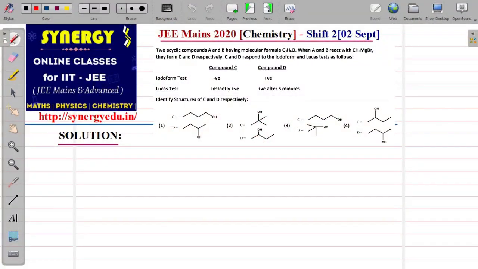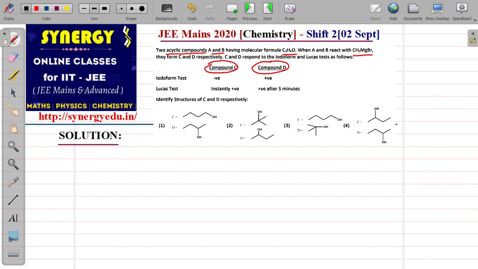In this question, two acyclic compounds A and B have the molecular formula C3H6O and react with a Grignard reagent, forming compounds C and D. C and D give the following tests, and you have to identify them.